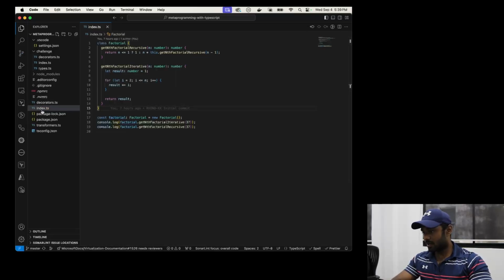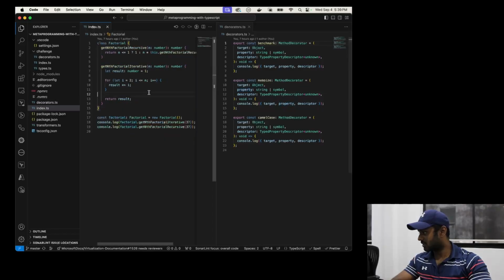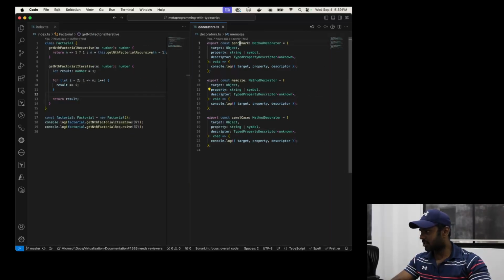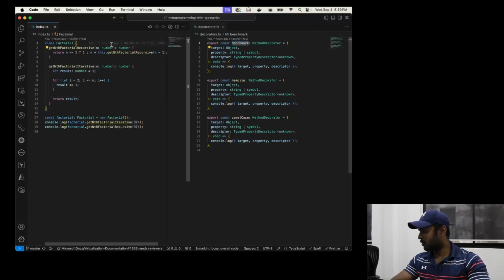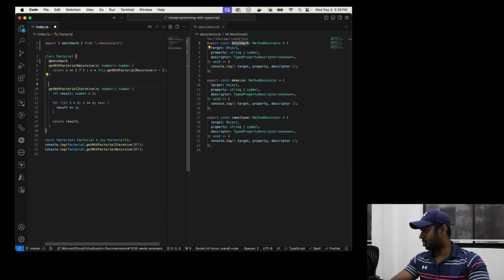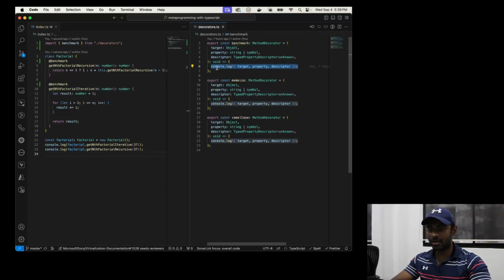Let me open up this file, decorators.ts, side by side. Here I have a function called benchmark. What I'm going to do is add benchmark to these two functions, and I'm just going to leave this as it is for now, for the sake of figuring out what exactly it does. Let me bring up a terminal.